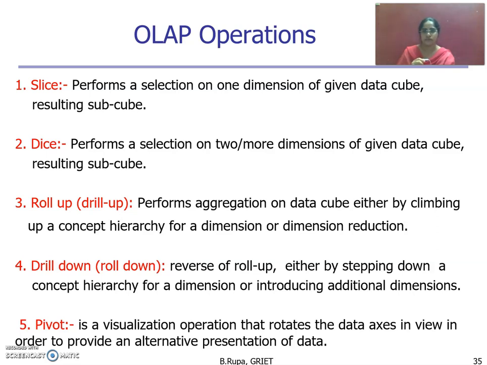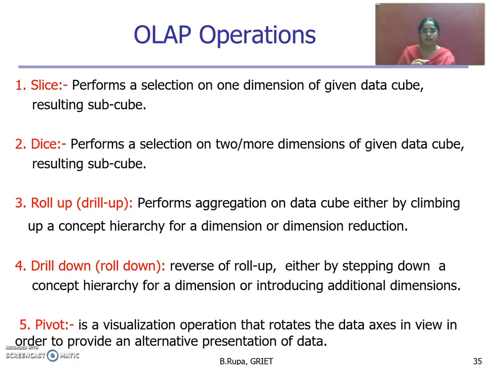Within the slice operation, it performs a selection on only one dimension of a given data cube. For example, if three dimensions are there, it performs on only one dimension, and the result is a subcube. When we go for the dice operation, it performs a selection on two or more dimensions of a given data cube, and again the result is a subcube.